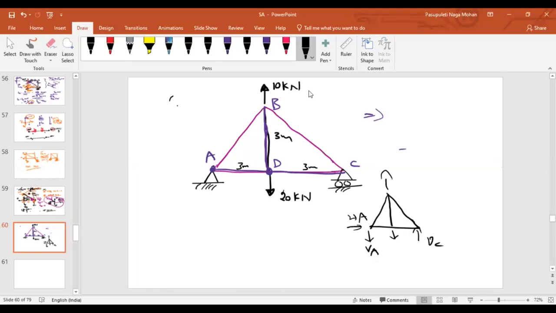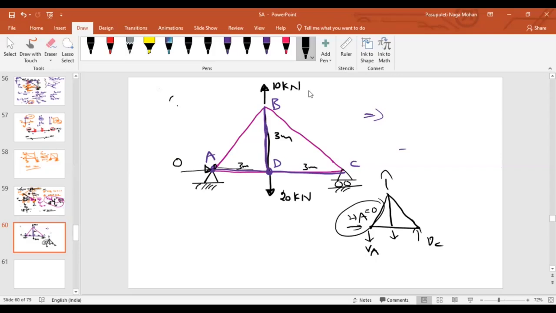If you look at the entire structure, are any horizontal forces acting except HA? HA is equal to 0. So there is no horizontal reaction. The point you are saying is that there may be a horizontal component at A due to member force AB, but that can be balanced by AD also.